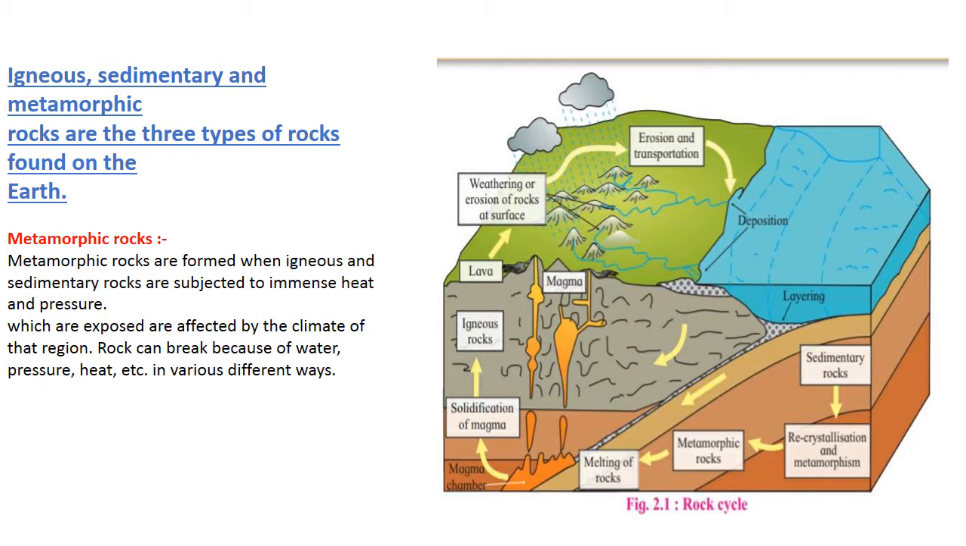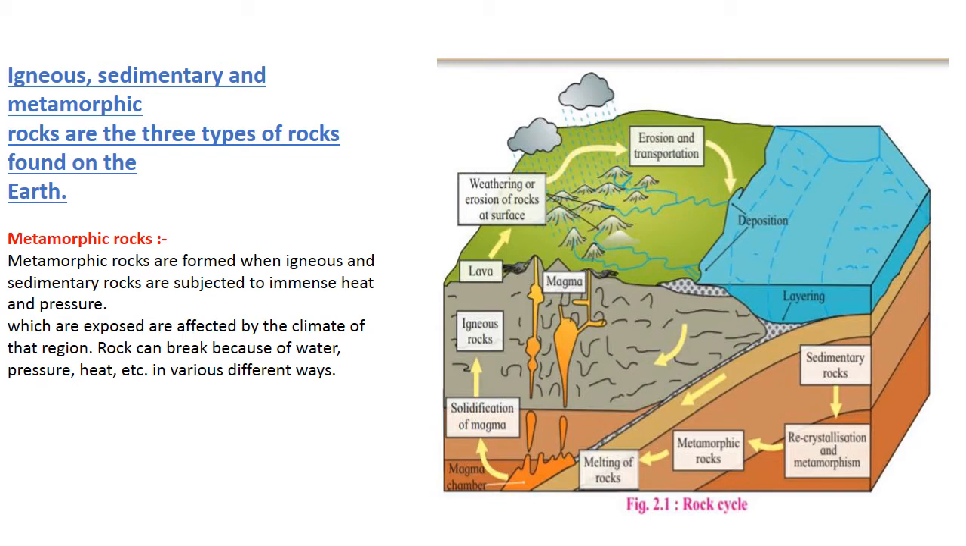Now, in the figure, you can see they have given you the rock cycle. The bottom layer is the magma chamber. After that, there is solidification of magma. When magma gets solidified, meaning when it gets cooled down, then it is converted into igneous rock. The hot lava or the magma, initially it is in a liquid state. After that it is converted into igneous rock.